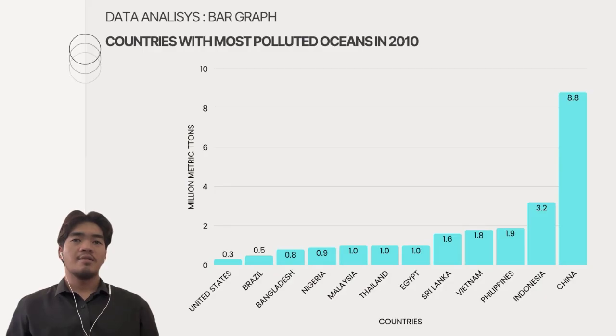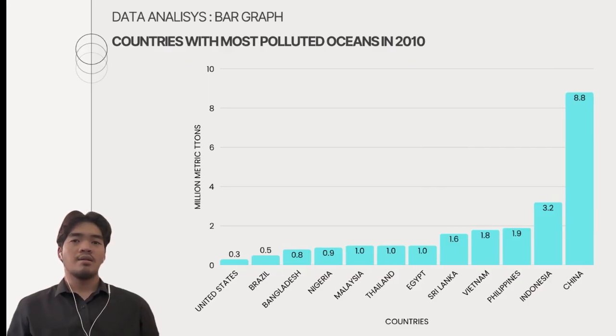Indonesia is shown to produce 3.2 million metric tons, which is drastically lower than China's 8.8 million metric tons. The Philippines records 1.9 million metric tons, slightly higher than Vietnam at 1.8 million metric tons. Overall, the graph shows that China and Indonesia contribute the most pollution, while other countries have much lower levels.